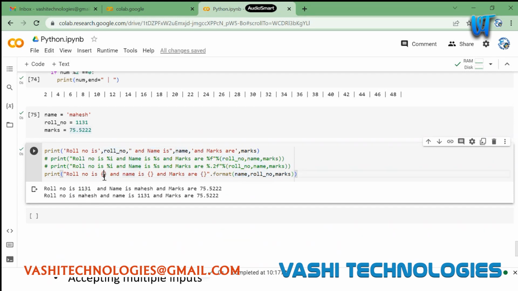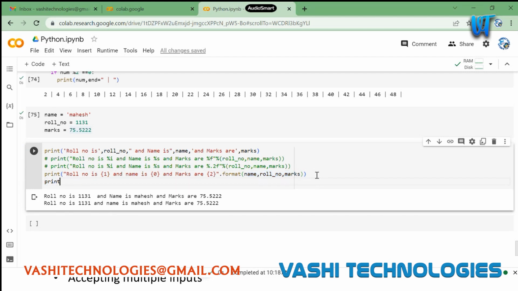So you can specify the positions here. First, we have roll number, right? We can specify one because 0, 1, 2, right? We have three here. At 0th position, we have name. And at first position, we have roll number. And at second position, we have marks. Using this format, I can pass positions as well, like which needs to be printed when. You can see now roll number is this, name is this, and marks are this. You can actually pass positions, and you can define the format such that it will print.